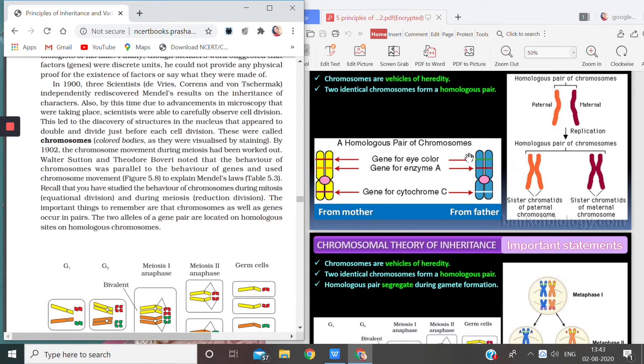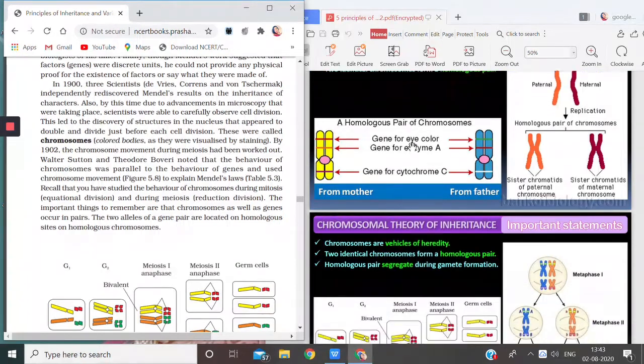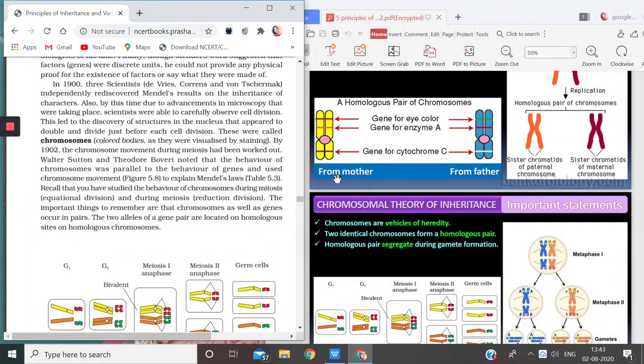You see, a homologous pair of chromosomes. Now they are explaining with another example. This is the mother's chromosome, double, and this is the location of the gene for eye color. Similarly, the father's gene for eye color is here. The eye color genes have the same location, though the alleles are different, represented by red and green color.